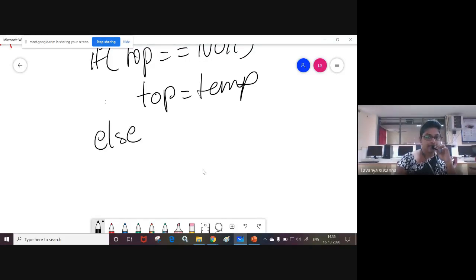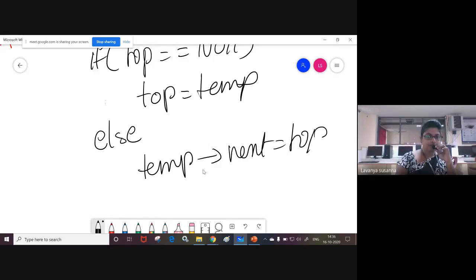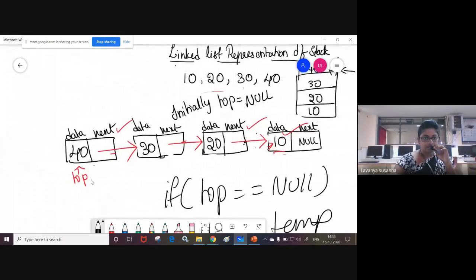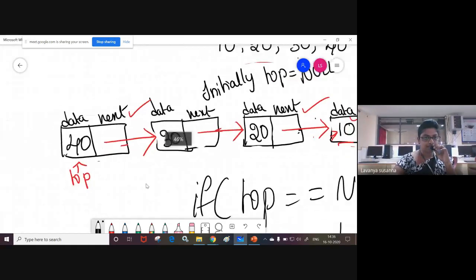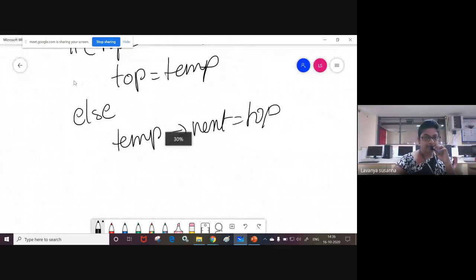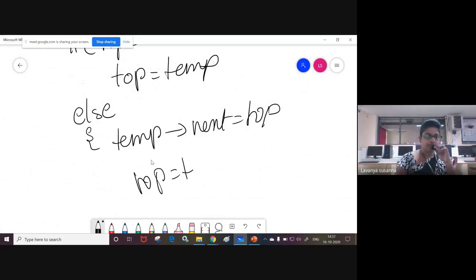Else, temp of next equal to top. Temp next means this 40 node. Temp next points to the top node. Already I have explained the logic. Next, top equal to temp. This is the logic.